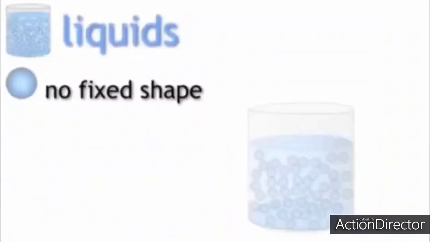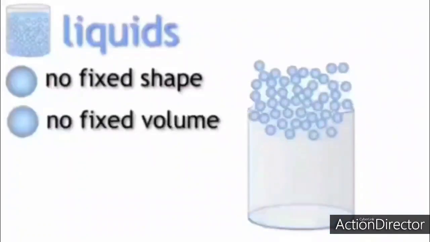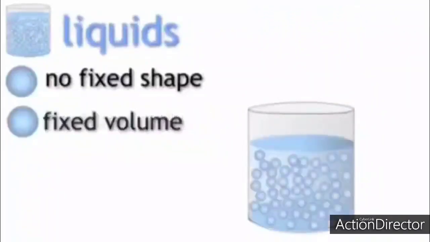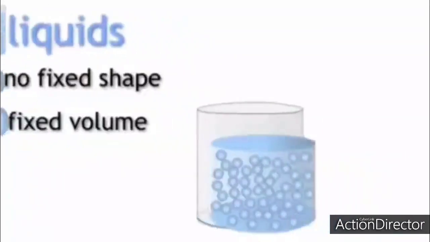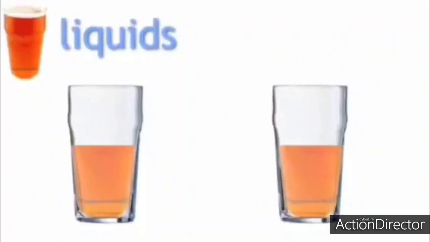So liquids have no fixed shape. In whichever vessel you fill that liquid, it takes that shape, whether it is a glass, a jug or a mug. It has fixed volume. That means the amount of water in a jug will be the same as when you fill it in a glass. The water is going to be the same, only the level is going to change.